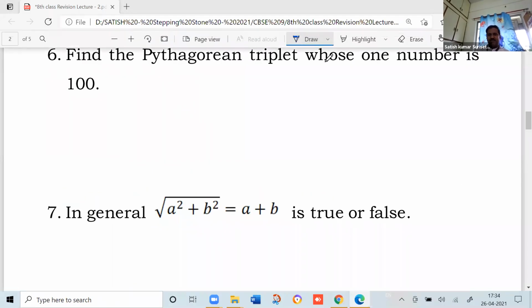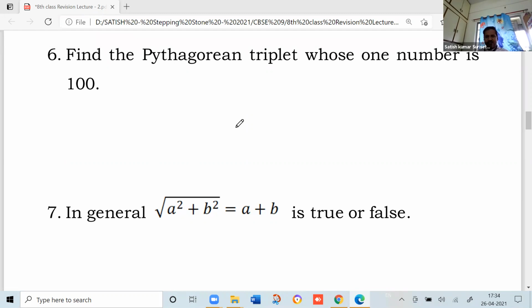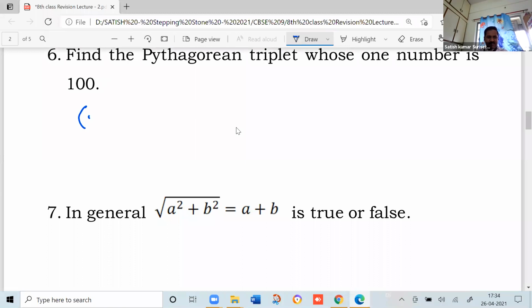Find the Pythagorean triplet whose one number is 100. So you should remember the Pythagorean triplet formula, which is 2m, m square minus 1, m square plus 1. That means one of them will be equal to 100. It can be either 2m equal to 100, or m square minus 1 equal to 100, or m square plus 1 equal to 100. But remember, these are integers. So check which one can be 100.